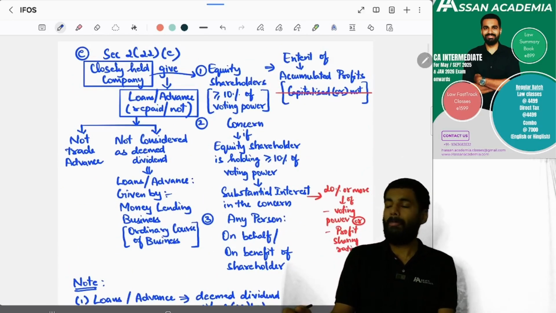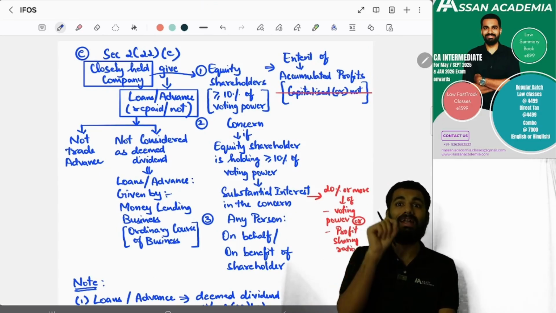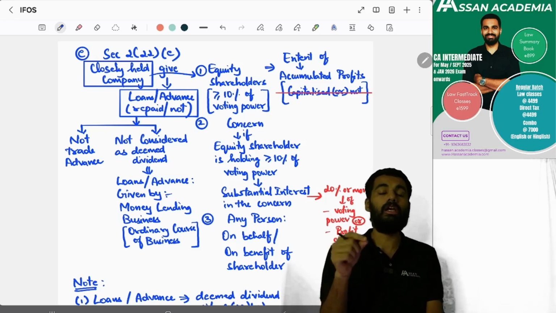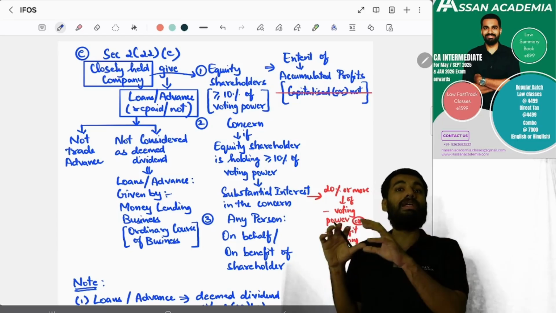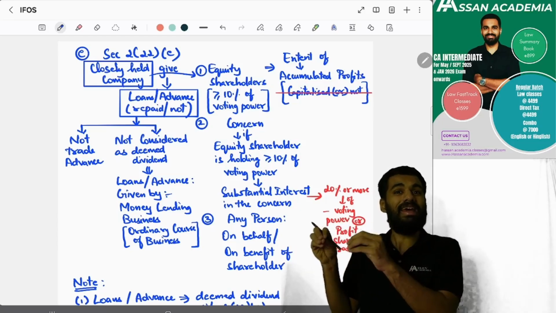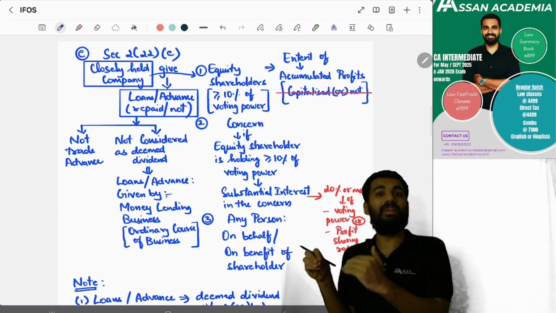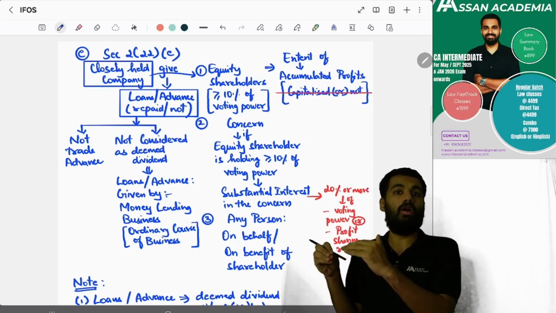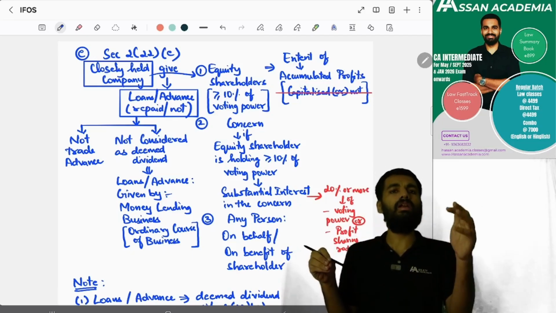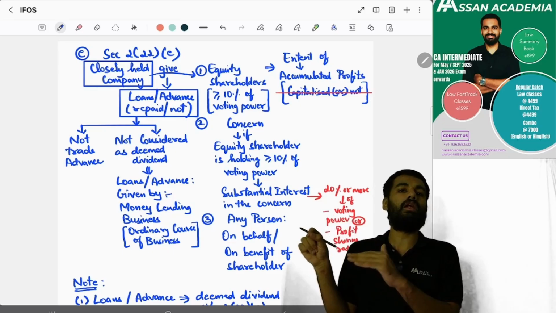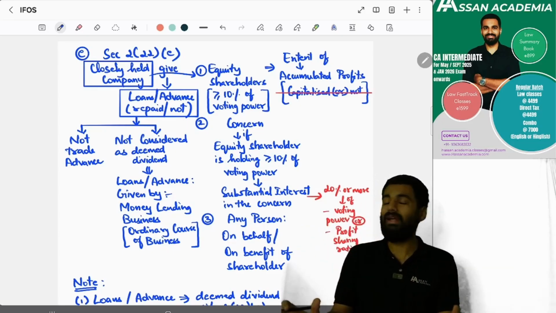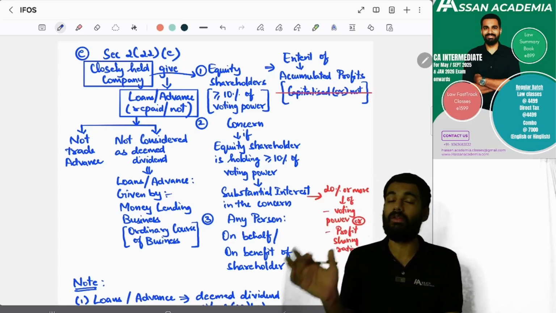Next, where company is a closely held company and they are giving loans and advances to whom? To the equity shareholder who is holding 10% of the total voting power, or that equity shareholder who is having substantial interest in any concern, and closely held company is giving loan or advance to that concern, or to any person closely held company is giving, but that person is getting that loan or advance for the 10% equity shareholders, then in that situation it will be taxable, yet to the extent of accumulated profits.